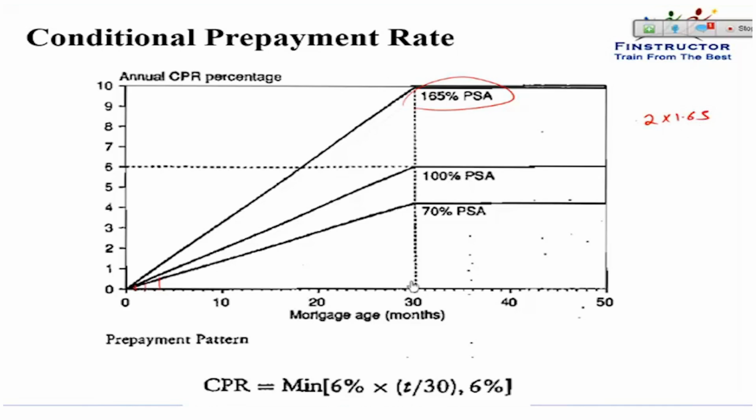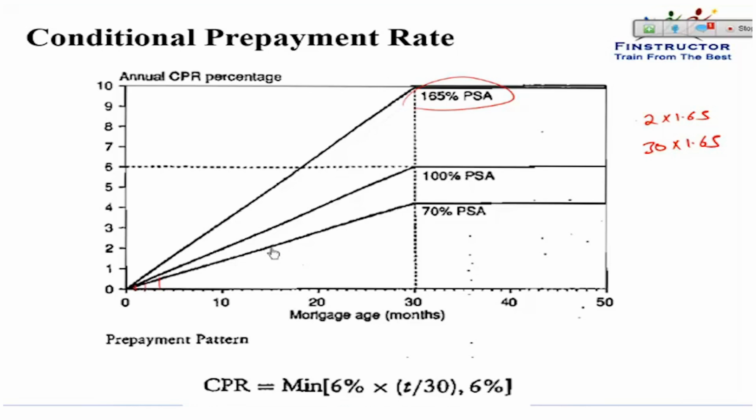And after 30 months, our loan will mature at 30 into 1.65 and then become seasoned at that level. So 165% PSA means that every value of 100% PSA is multiplied by 1.65. That is, we are expecting prepayments to be much higher than the PSA benchmark.